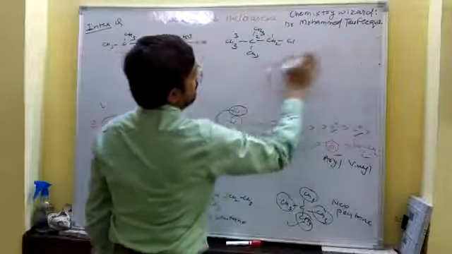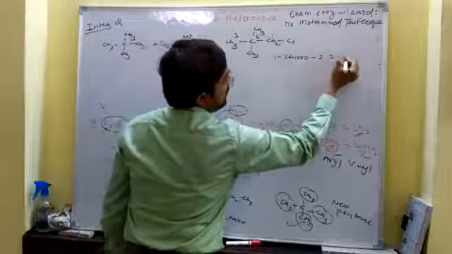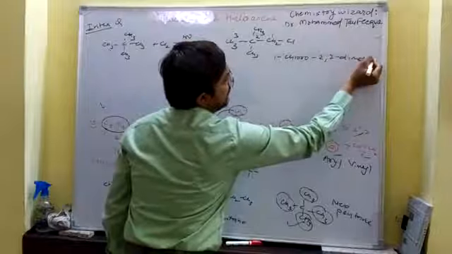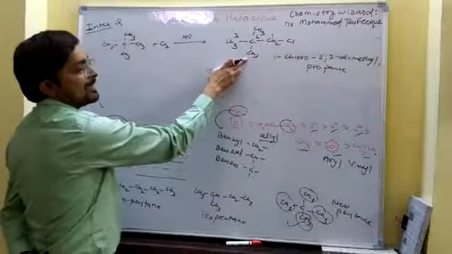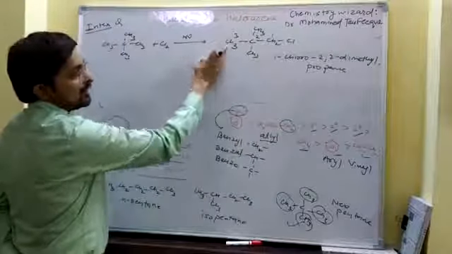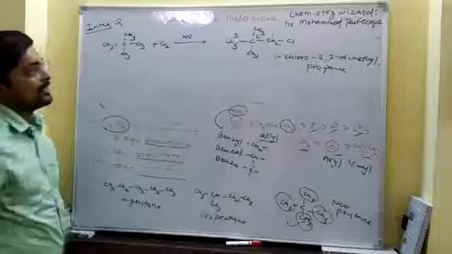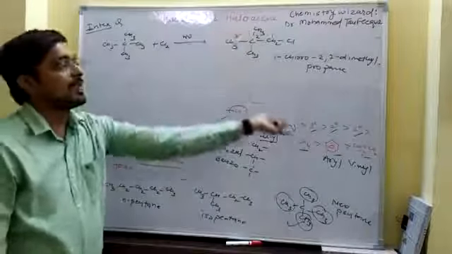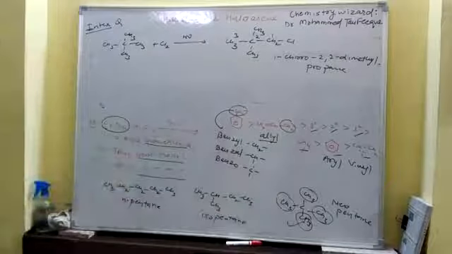Sorry, 1-chloro is 1-chloro-2,2-dimethyl propane. If you substitute this hydrogen, then the IUPAC name is the same. If you substitute that hydrogen, again the IUPAC name is the same. If you substitute that above hydrogen, then the IUPAC name is the same. So in case of neopentane, only one monochloride is possible.